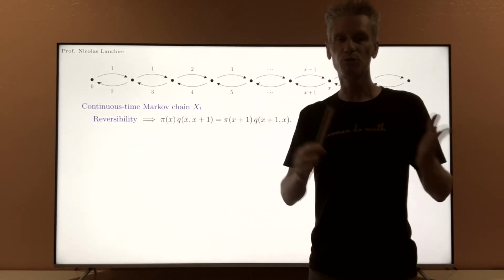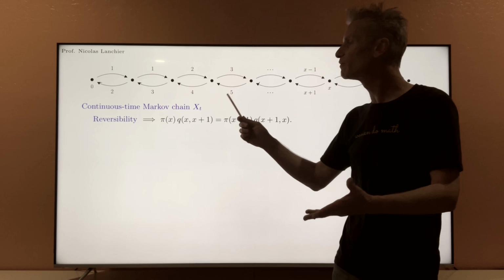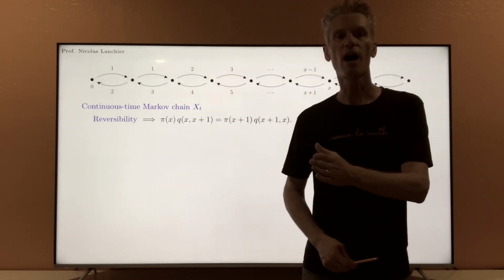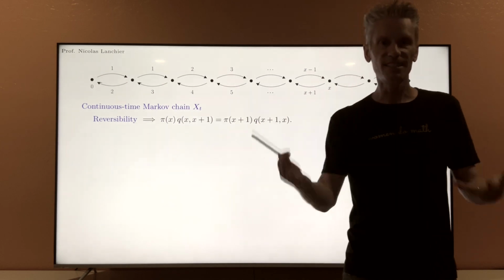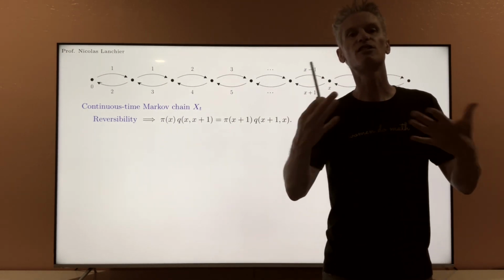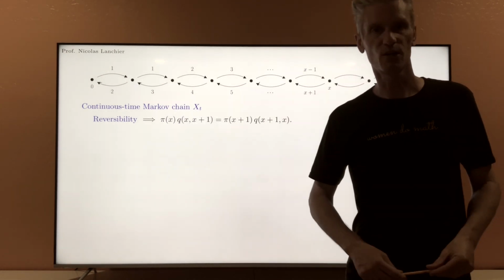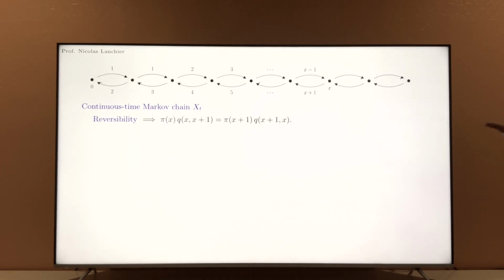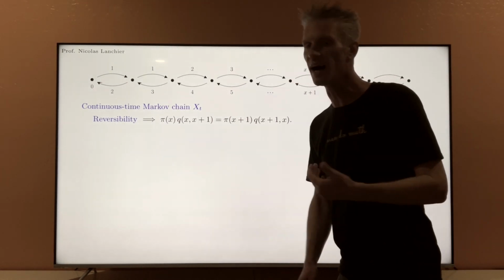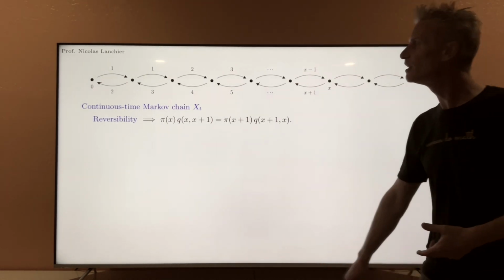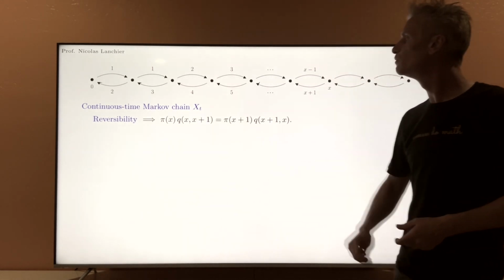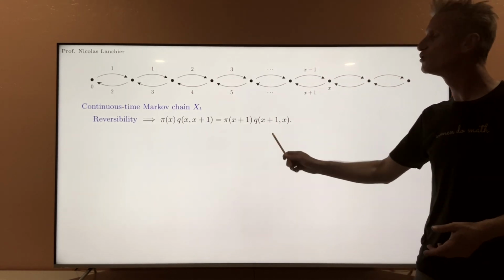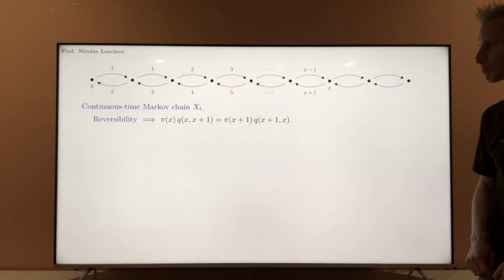So it's enough to check those equations when y equals x minus 1 or x plus 1. By symmetry, it turns out that just looking at y equals x plus 1 is enough. So the goal is to find a distribution pi such that pi x q x x plus 1 is equal to pi x plus 1 q x plus 1 x.